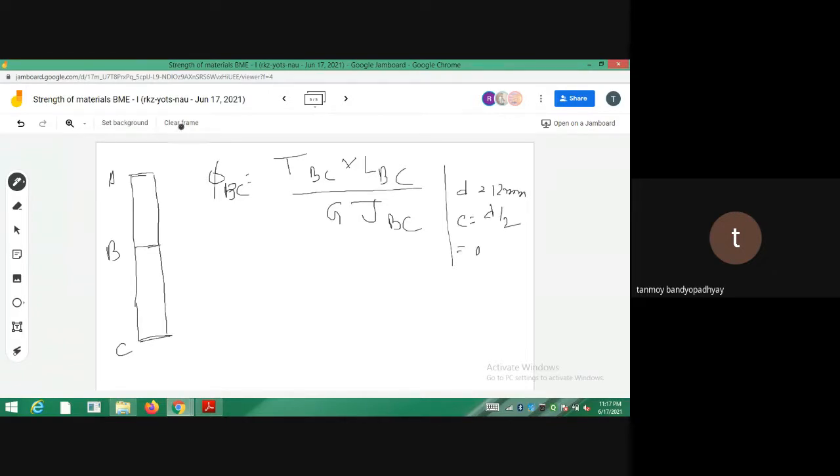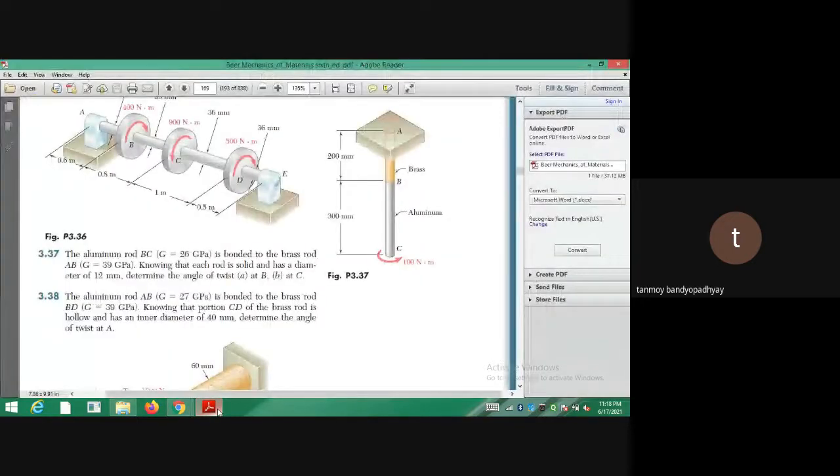So that is equal to 0.006 meters. So what is TBC? TBC came out to be the same torque, so 100 into LBC. What is the length of the part BC? This is 300, so 0.3 divided by G. What is the G for aluminium? G for aluminium is 26 GPa.